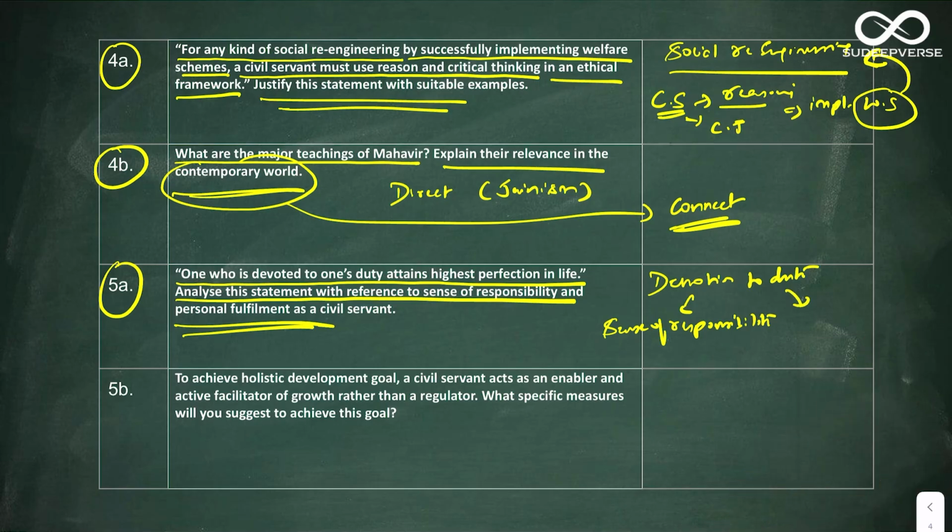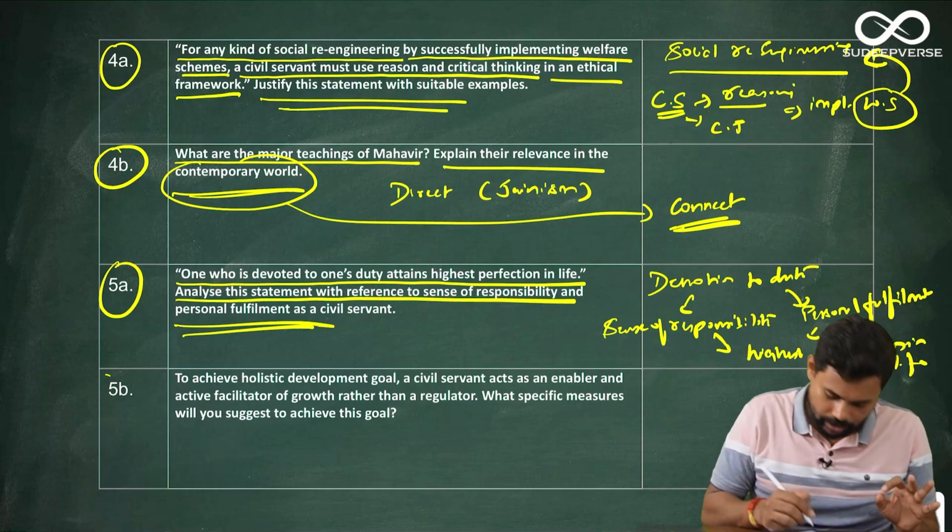The second part is how devotion to duty will help in personal fulfillment, and how both this personal fulfillment and sense of responsibility will help you attain the highest perfection in life as a civil servant. So you have to just use the variables to structure the answer. Don't try to take all the variables together in the answer. That will become confusing for you as well as the evaluator. So try to segregate those variables and use few variables in one structure and the other variable in another structure. That will create an order and it will not confuse the evaluator.